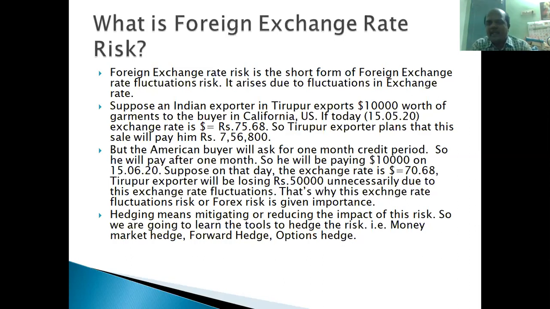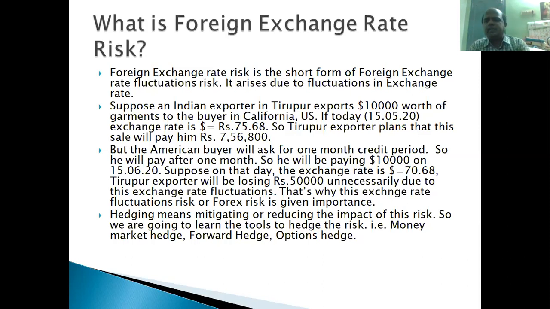Exchange rate is fluctuating every day. That gives a big worry for the exporter, because money will not come to the hand as they planned. They may be expecting 7,50,000 rupees after 1 month, but the money they will get is 7 lakh rupees only. 50,000 rupees they will lose in the market because of exchange rate fluctuations. This is called exchange rate risk.